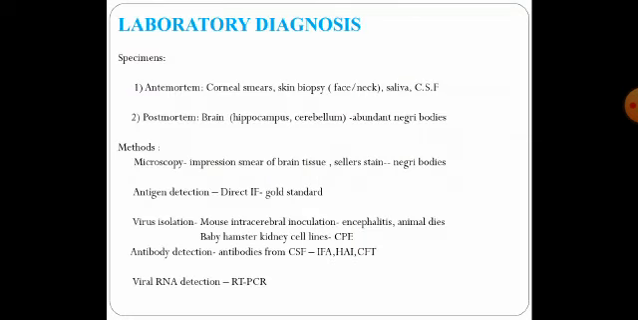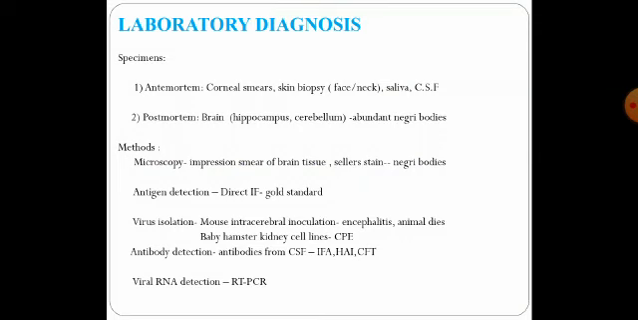Coming to the other method of detection, that is the antigenic detection. We do a direct fluorescent antibody testing, which is known as the gold standard for rabies testing. Here we are going to use specific monoclonal antibodies in a specific method to demonstrate the rabies antigen in the clinical specimens.